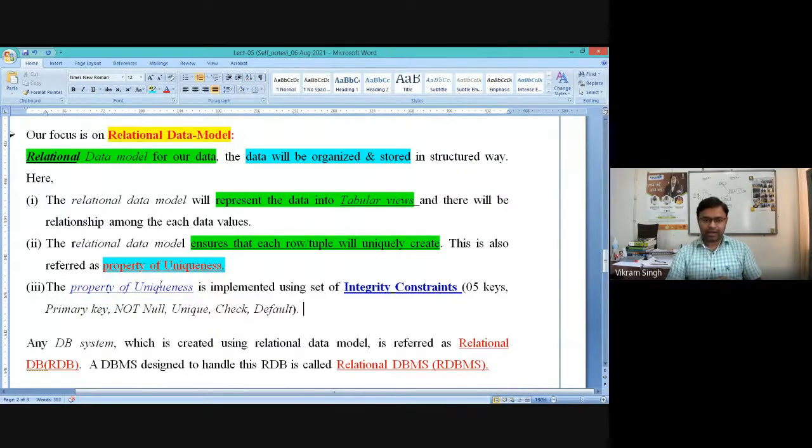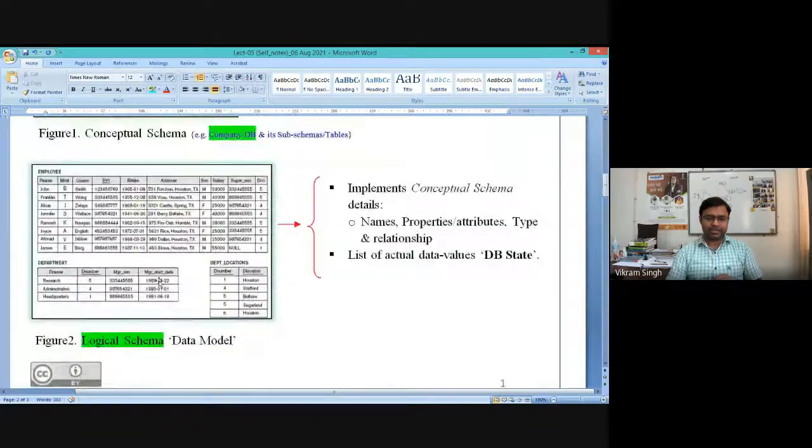Now let's go back to the database instance. In this particular figure, let's take this instance of employee itself. Here we have one of the attributes, called assistant, and it is underlined. Underlining means we are assigning some property to this attribute, due to which this column will have unique values, and this makes sure that each and every tuple will be unique.